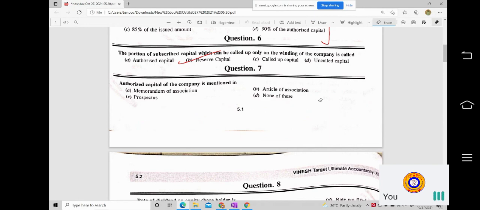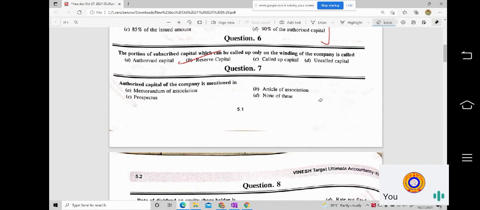Articles of association is also a document furnished along with the memorandum while getting the certificates. But in this you will not find the authorized capital of the company. And in the prospectus, we only inform how many shares, the face value, the type of share, and the name of the company.